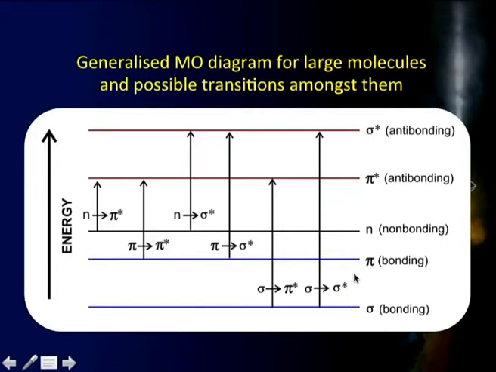The possible transitions happen to be six of them, as shown over here. You can have n to pi star transition, pi to pi star, n to sigma star, pi to sigma star, sigma to pi star, or sigma to sigma star. Depending on the energy involved, you get the location of these transitions at different places.